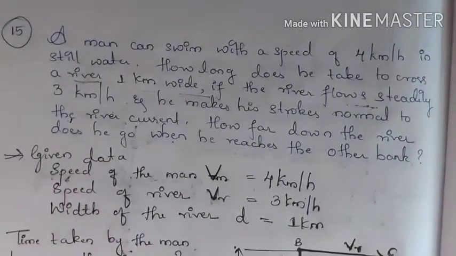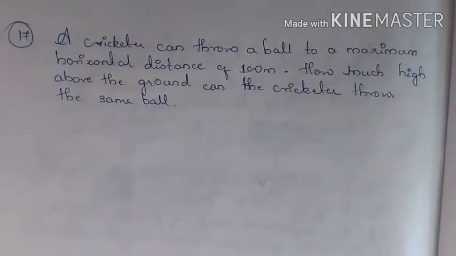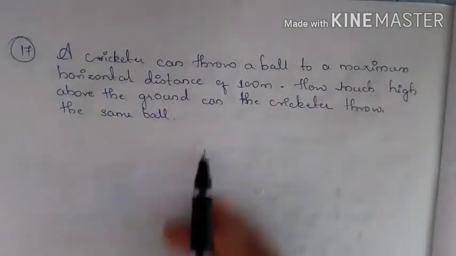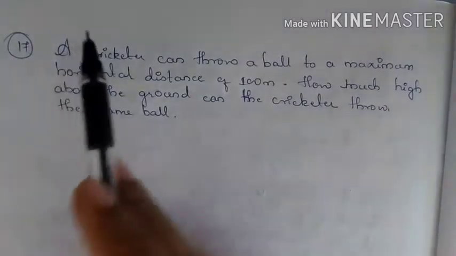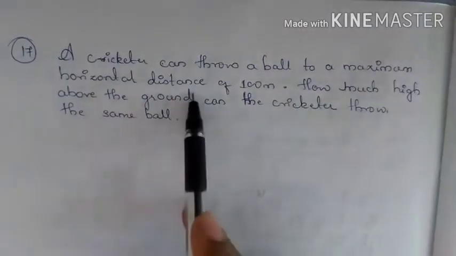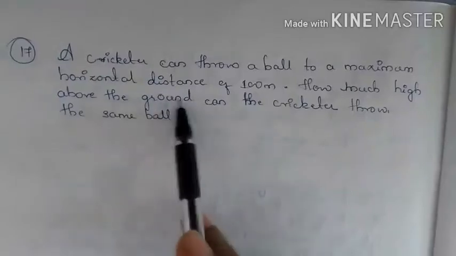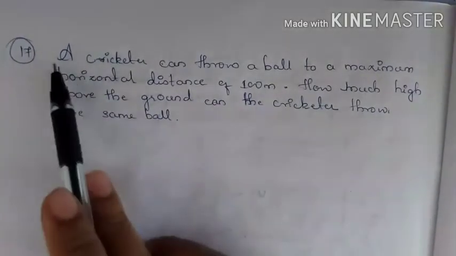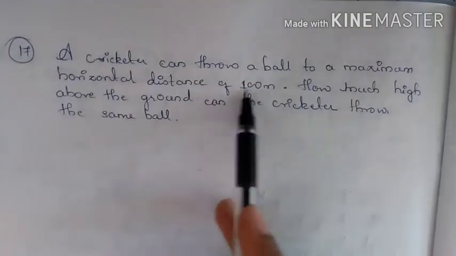So now let us move to the other question. The next question is quite a simple question. This question is on the topic of projectile motion. A cricketer can throw a ball to a maximum horizontal distance of 100 meters. How much high above the ground can the cricketer throw the same ball?